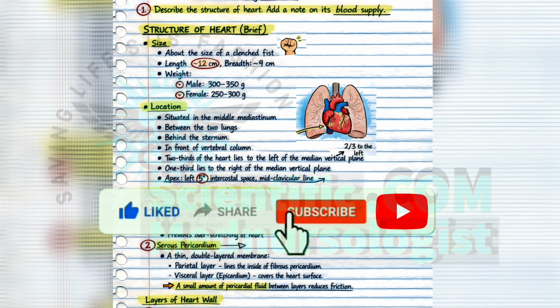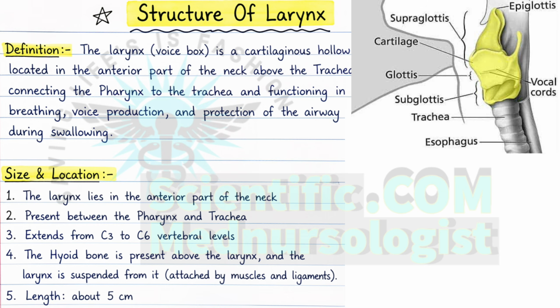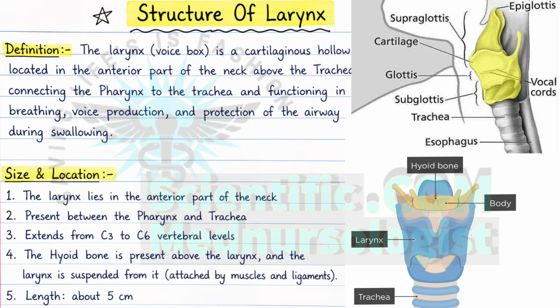Now let's move to the short essay part, which has the first question, that is structure of the larynx. The larynx is a hollow organ made up of cartilage located in the anterior part of the neck between the pharynx and trachea. The larynx has three main functions: breathing, voice production, and protection of the airway during swallowing food. Now let's see its size and location.